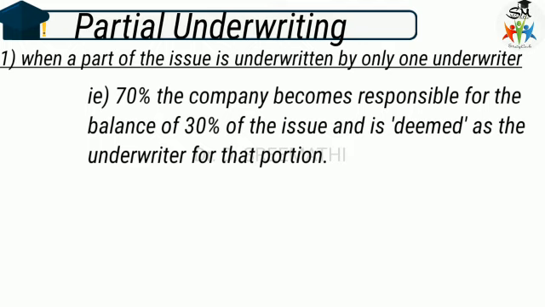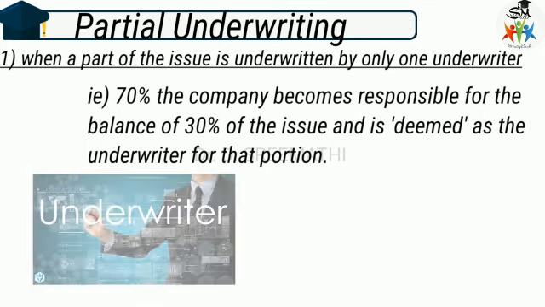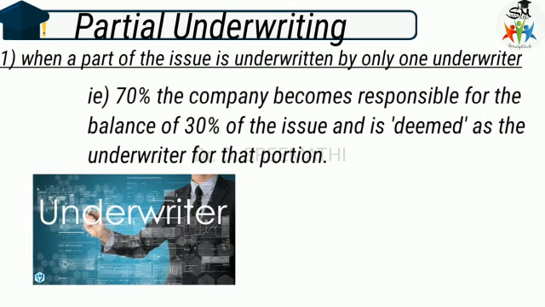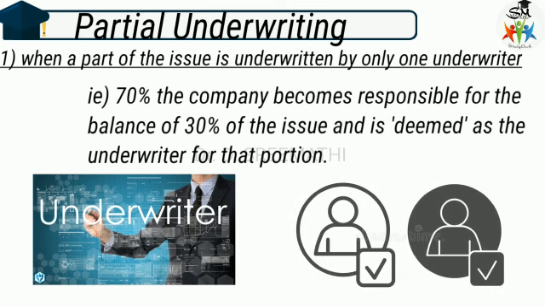The underwriter is given credit for all the marked applications, and unmarked applications are treated as adjusted towards the portion of the issue for which the company is responsible. It will be easy to understand this when you see the problem.